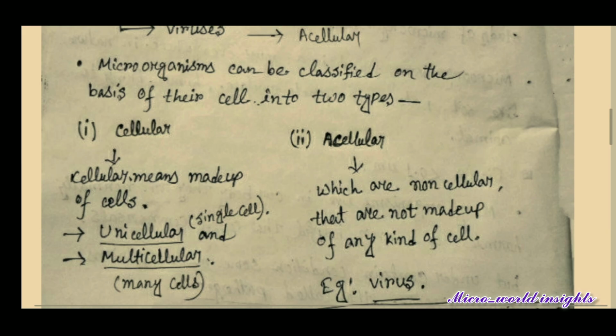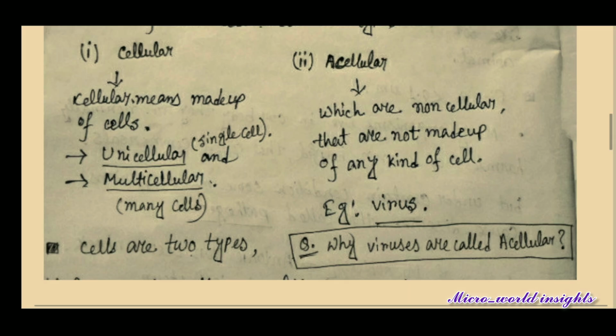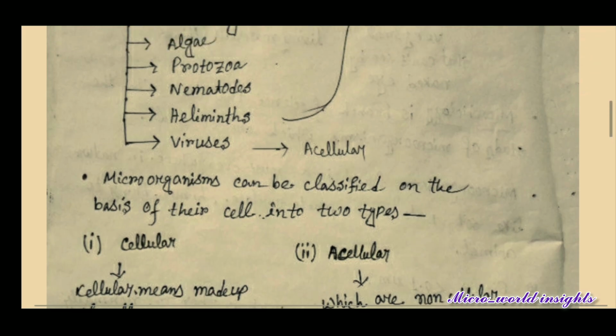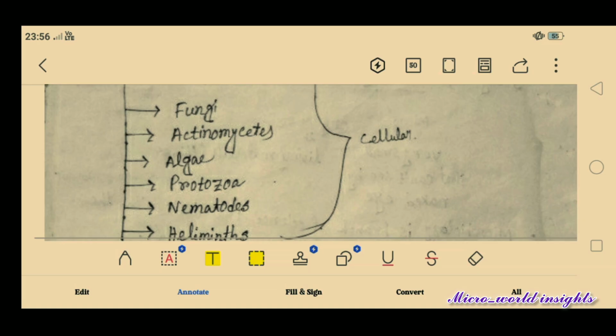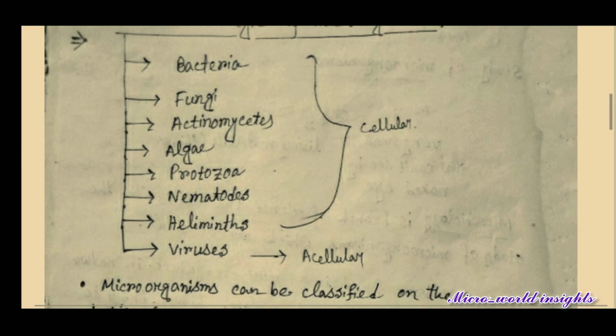Now, what does acellular mean? Acellular means non-cellular, not made up of any kind of cell. Example, virus. Among these microorganism groups, starting from bacteria to helminthes, all are cellular and only viruses are acellular.